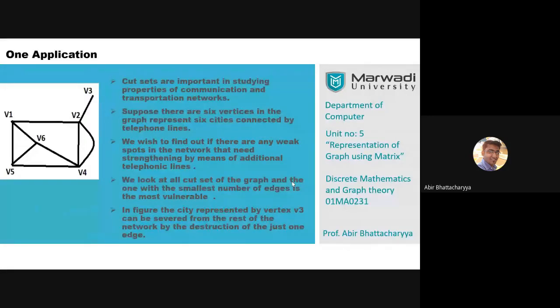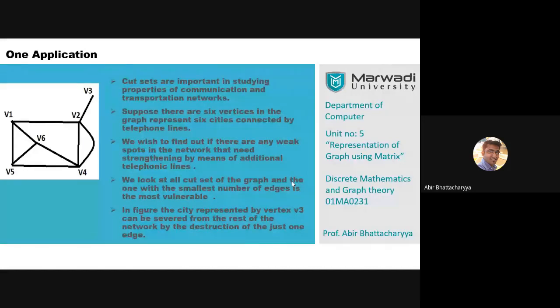All right. Before starting these solutions, let's look at some applications of cut sets. Cut sets are important in the study of communication and transportation networks. How is it important? Suppose we have 6 vertices: V1, V2, V3, V4, V5, V6. All 6 vertices represent 6 cities connected by telephone lines.